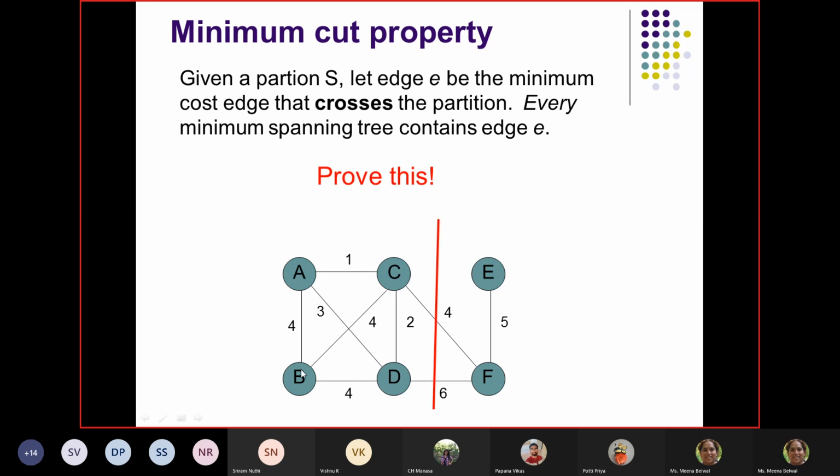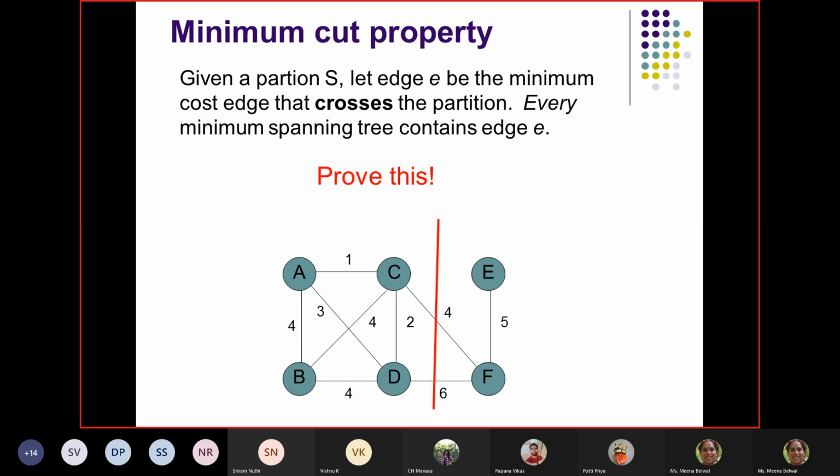The minimum cut property: a partition is given to me, and let's say in this typical example there are two edges crossing the cut. One is CF, another one is DF. Now, if I see the weight, CF has a smaller weight than DF. CF is having 4 and DF is having 6. So in such a case, if there is a cut and more than one edge crosses the cut, what will happen in a minimum spanning tree?